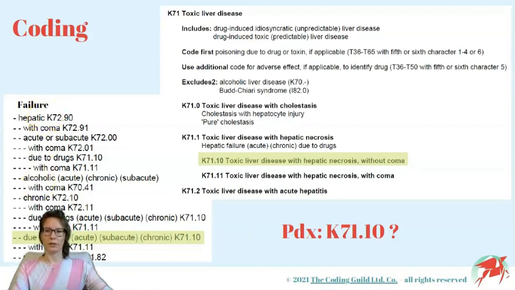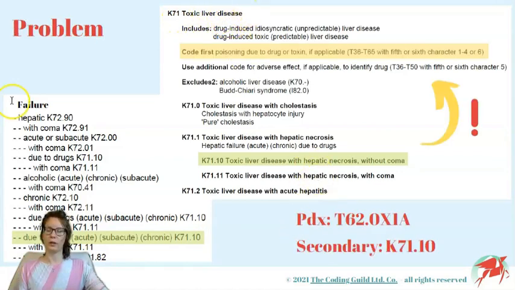Hepatic failure due to drugs codes to K71.10. And yes, we have a mushroom here and not a drug, but as you can see, it's still the correct category as K71 describes toxic liver disease. Is this the principal diagnosis then?